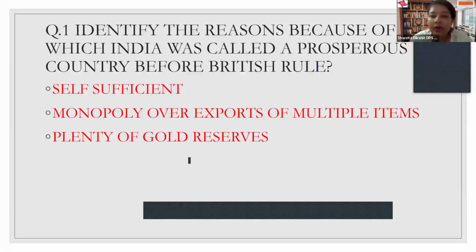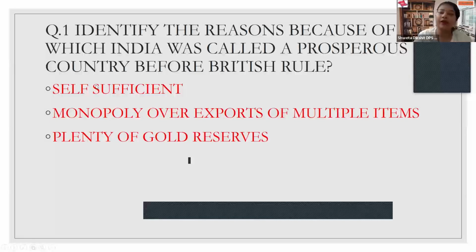But why were we called an independent economy? So you can see here the first point is self-sufficient. They were a self-sufficient economy. That means we were called self-sufficient because of our agricultural produce. We had been known as a self-sufficient economy because we were able to grow the food crops required by the population, including rice. Rice was our staple diet. And we had sufficient production as we were an agrarian economy.